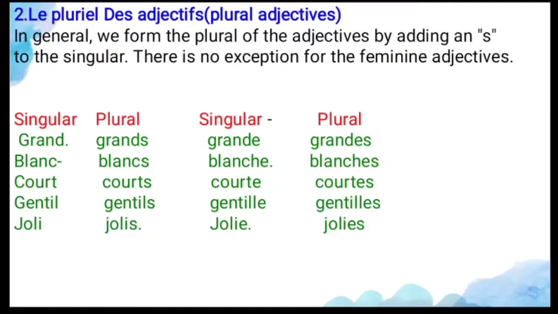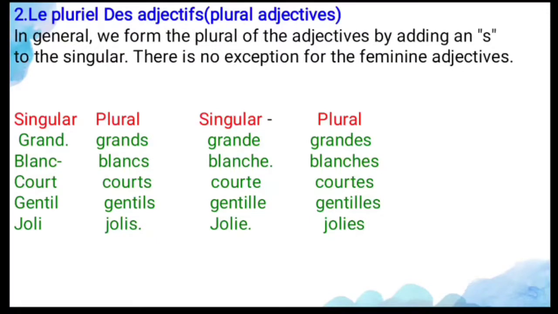Let's see the example. These are the masculine adjectives, that is the left side. Grand, when you are changing it to the plural, you have to add s, grands, the big. And next, blanc, it's white. When you are changing it to the plural form, blancs, you have to add s only. And court, it's short, and for this you have to add s only. And gentil, for that also you have to add s. And joli, for that also you have to add s only.